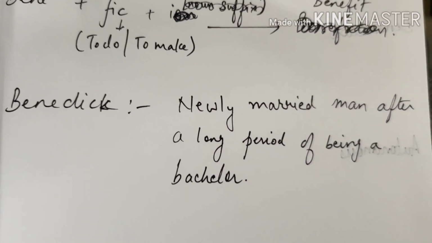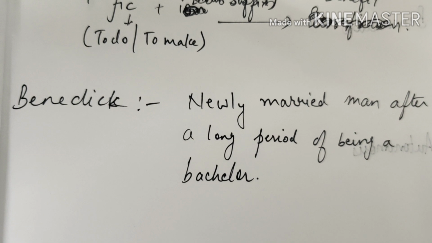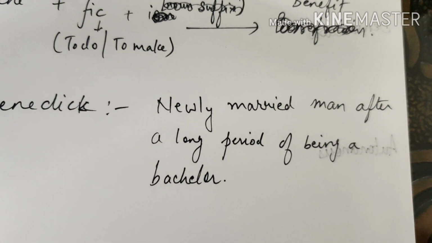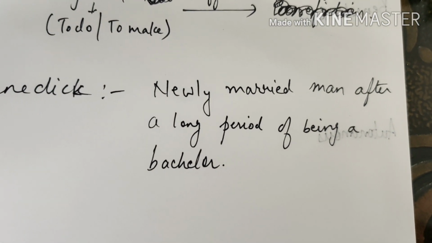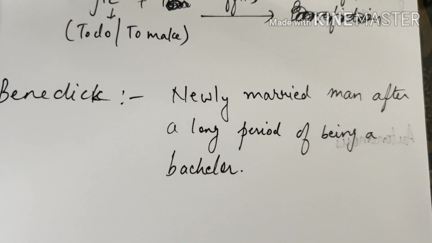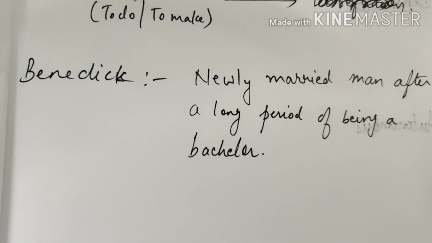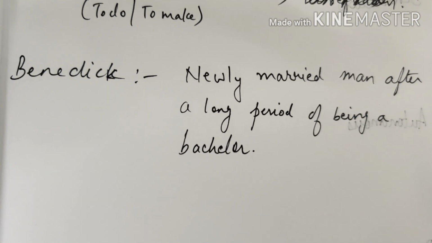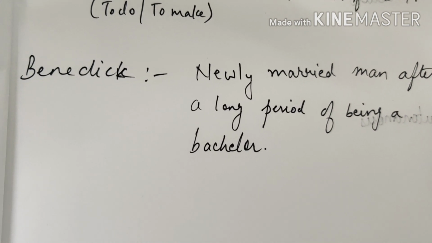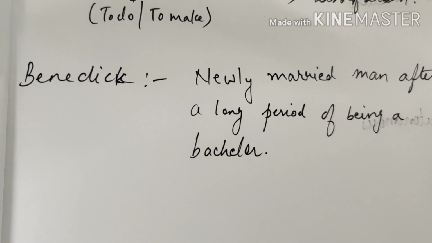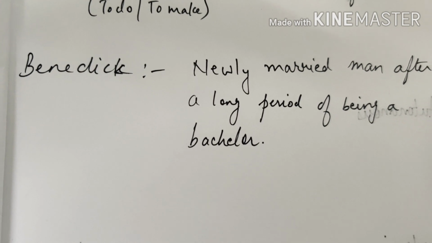Next word root is bene again, if combined with dic, gives me Benedict. A newly married man after a long period of being a bachelor is a Benedict. So we can remember the word exactly the way it is given. That is a bachelor who has been married lately and after a long time is a Benedict.